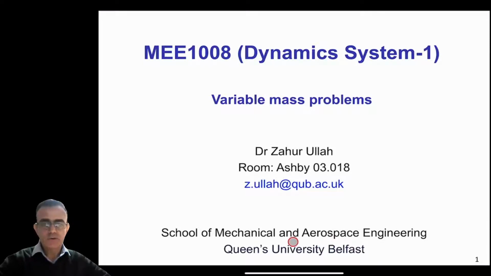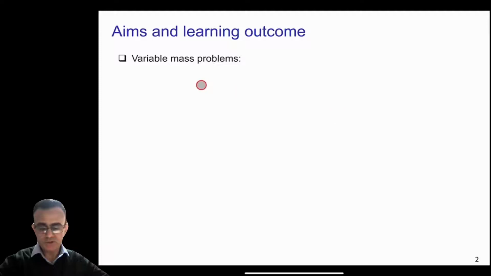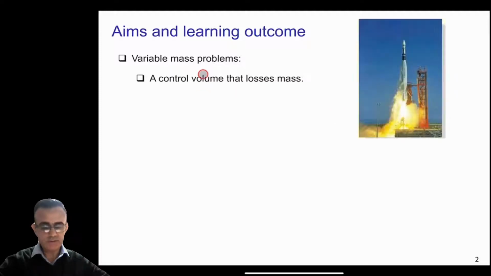Okay, so today we will be discussing different topics. The first part is about the variable mass problems. So in variable mass problems, we will discuss a control volume that loses mass, which you can see in this case, where the rocket is moving, and during the motion it loses mass in terms of the fuel. So the mass is changing during the motion here.